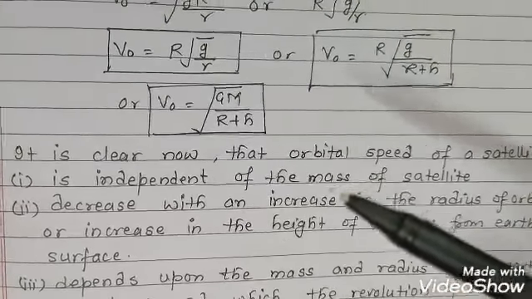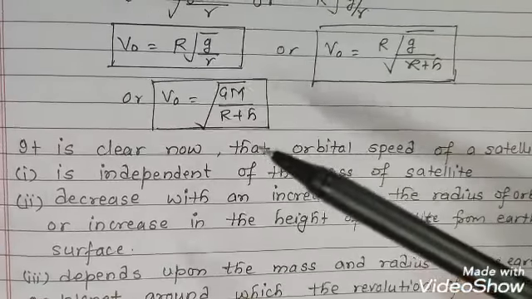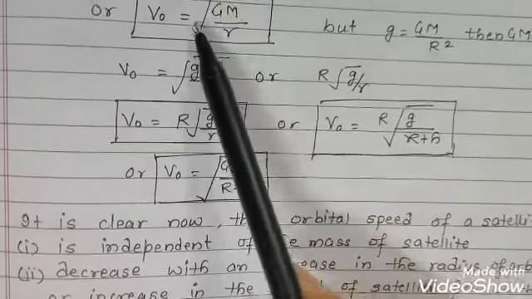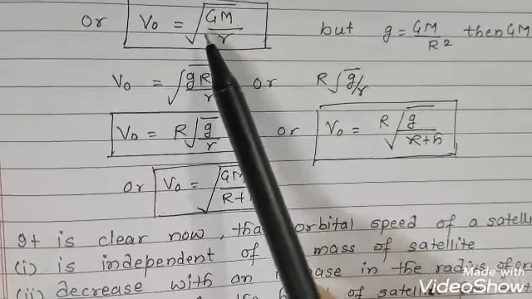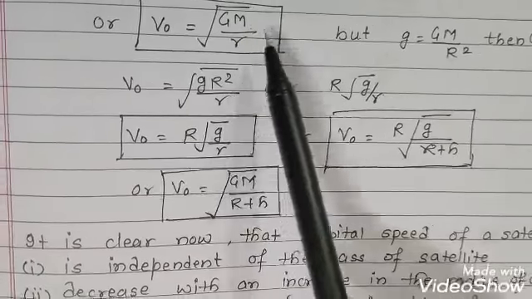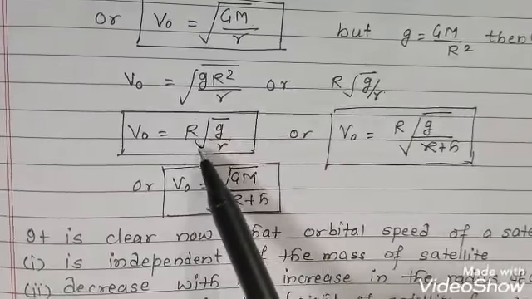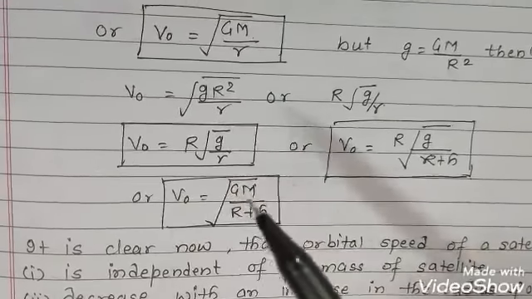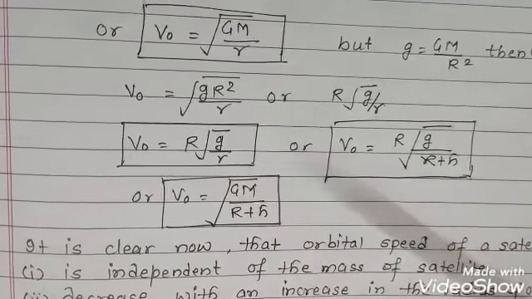The third point is that it depends upon the mass and radius of Earth. You can see here v_o is equal to root of G M, so it depends on the mass, and here also you will see R, so it depends on the radius of Earth. So the orbital velocity will depend on the mass and radius of Earth, but it will not depend on the mass of the satellite.